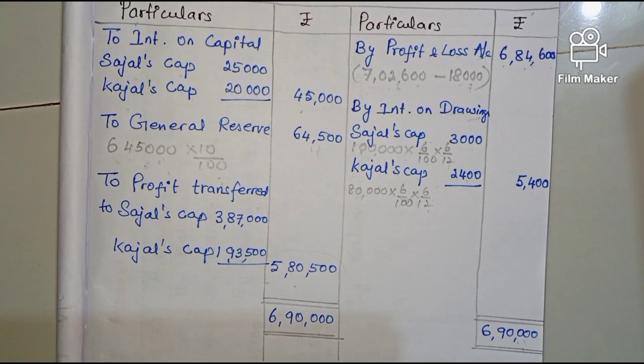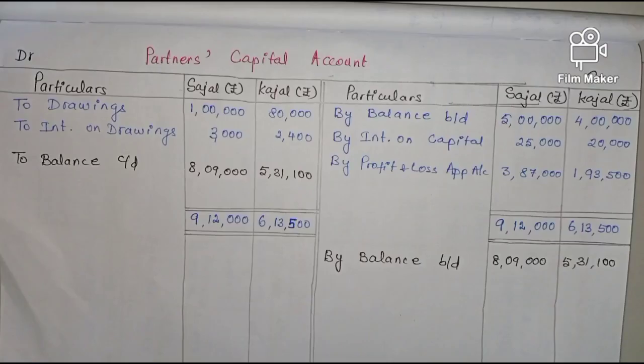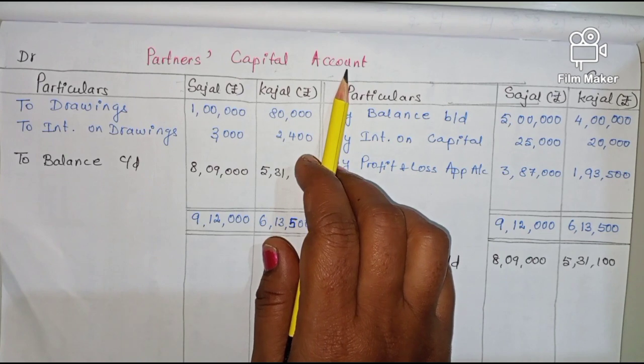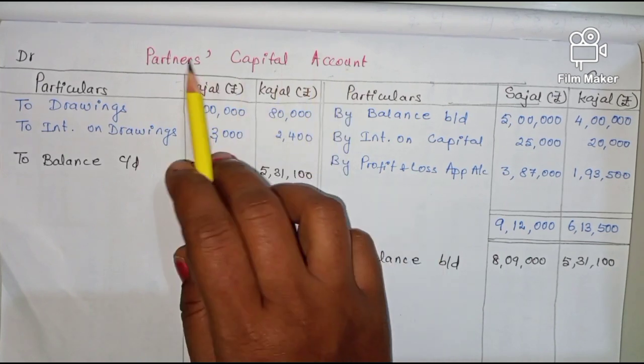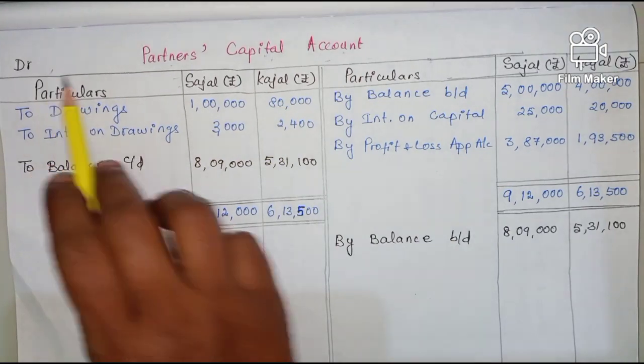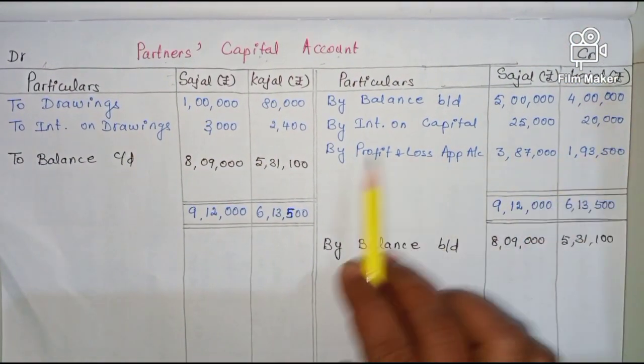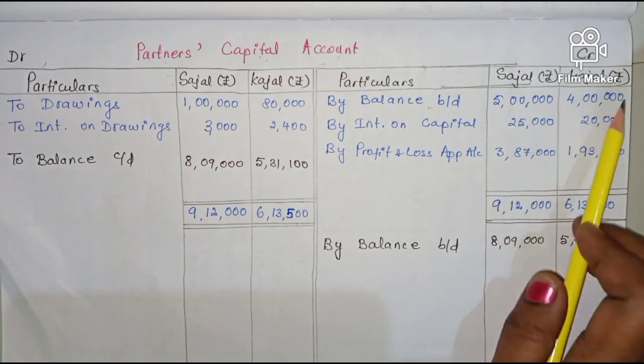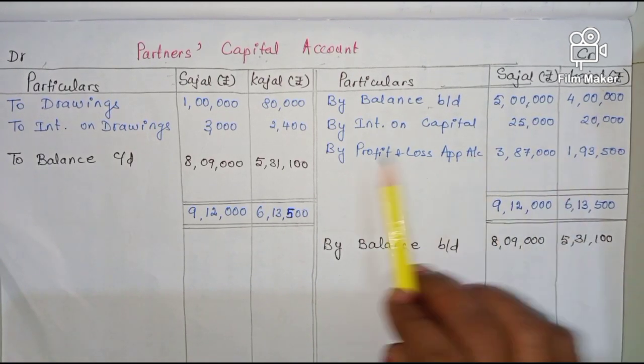They will share in the profit sharing ratio given in the textbook, that is 2:1. Let's see the partners' capital account. Earlier we have seen the profit and loss appropriation account. Now the partners' capital account, debit and credit. On the credit side, by balance brought down: Sajal's capital 5 lakhs, Kajal's capital 4 lakhs.